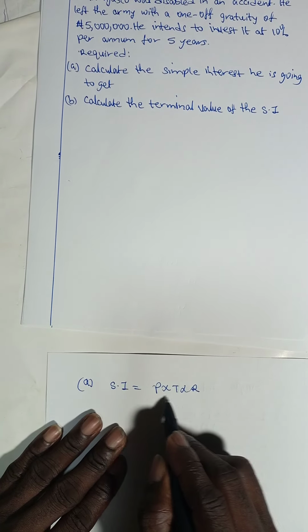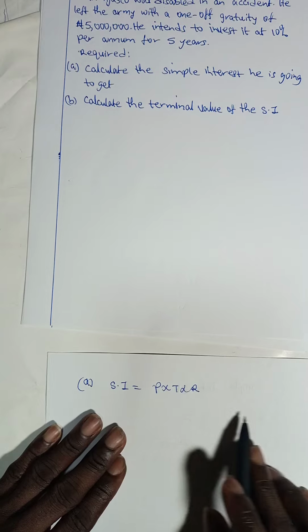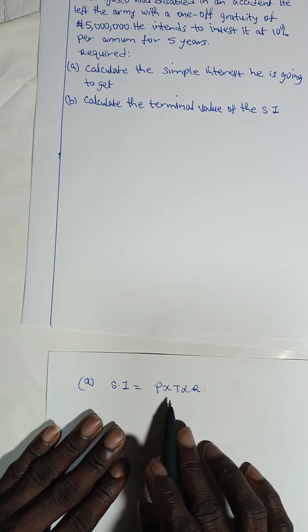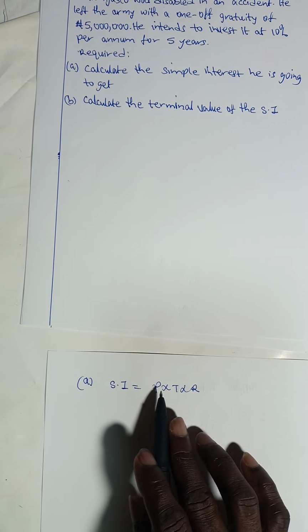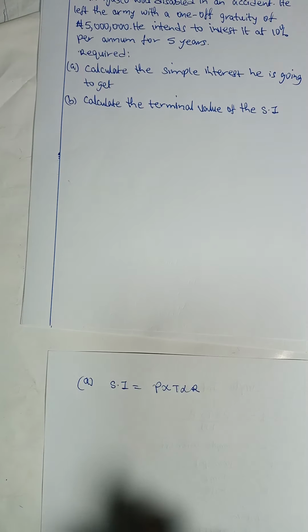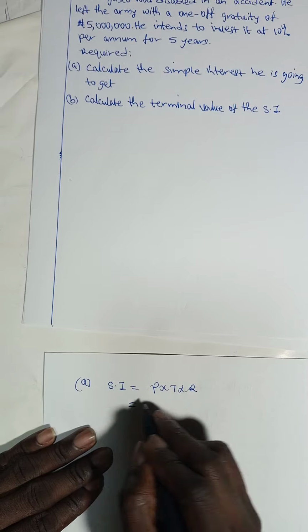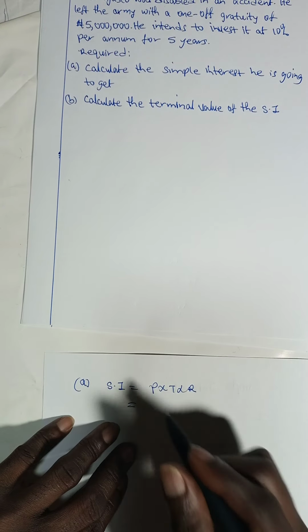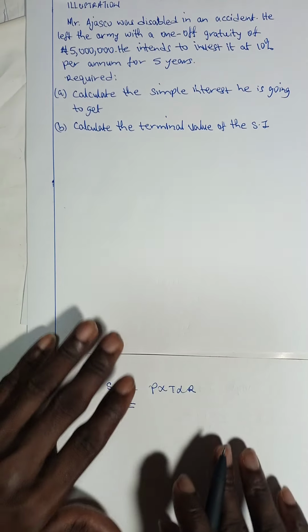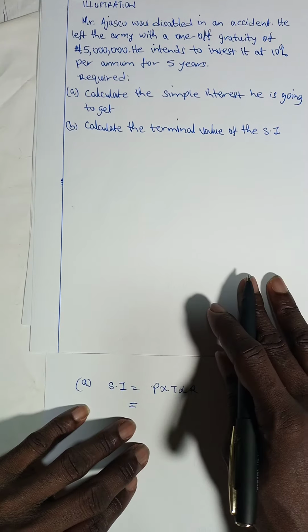That means that we will not divide PTR by 100 again. So let's look at it in this way. We understand better by the time we substitute our figures in these letters.